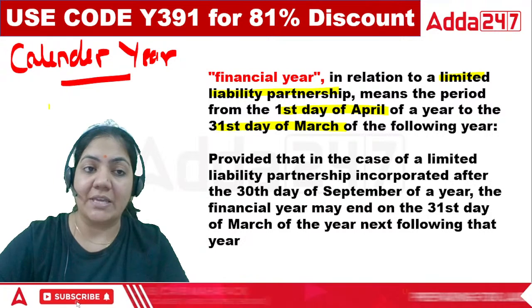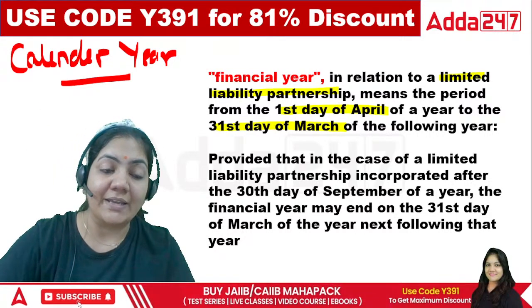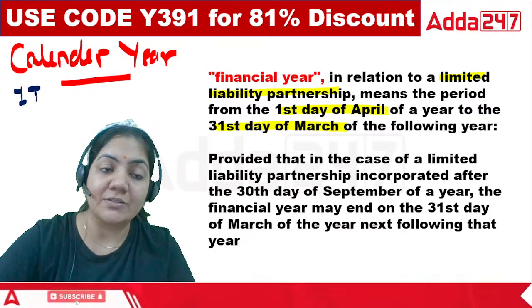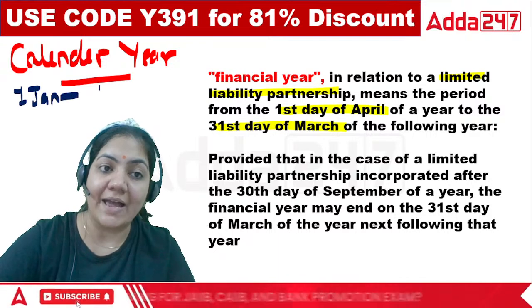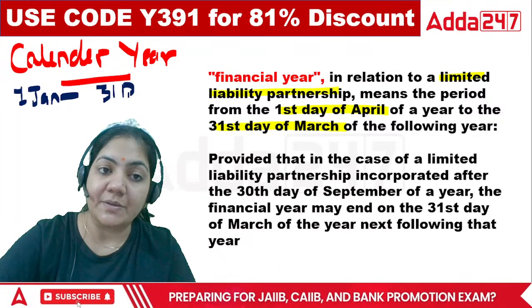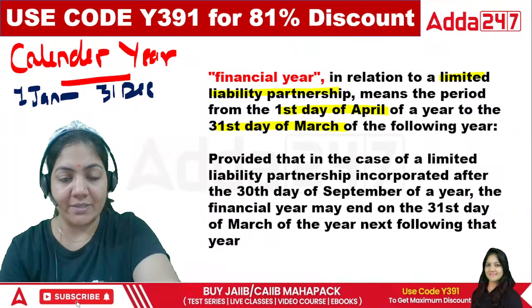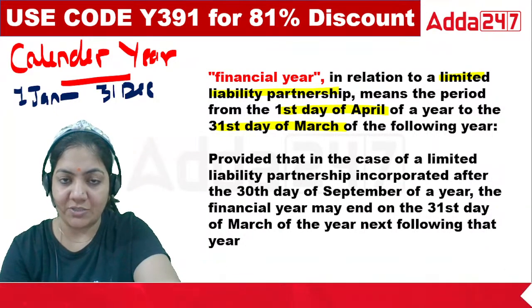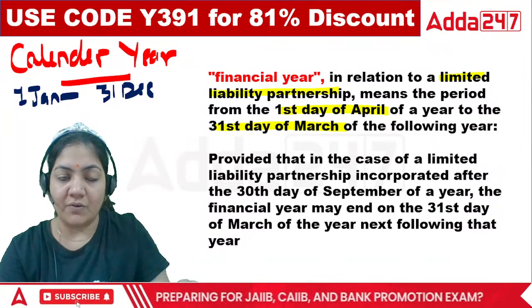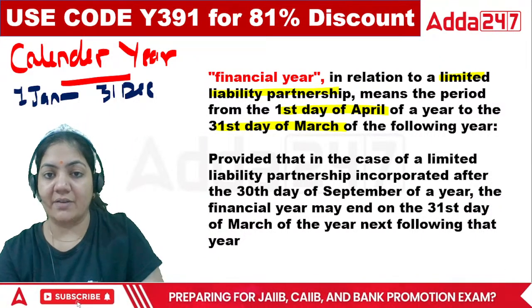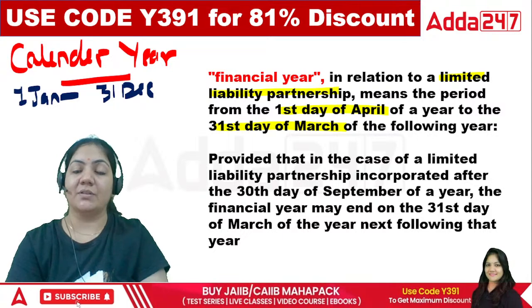If I talk about the calendar year, the calendar year starts from 1st of January and ends on 31st of December. This is called the calendar year. Got it? What is financial year and what is calendar year? So you have to calculate the calendar year from 1st January to 31st December and the financial year from 1st of April to 31st of March.